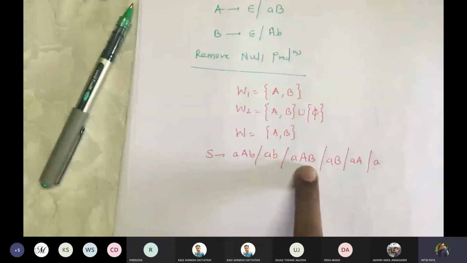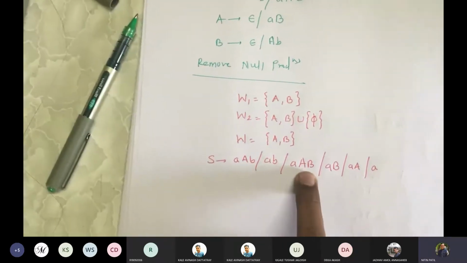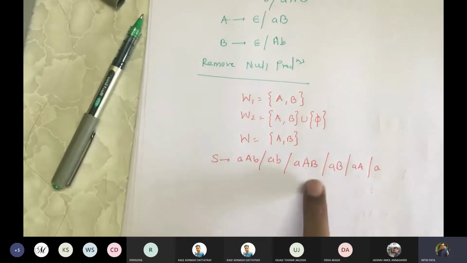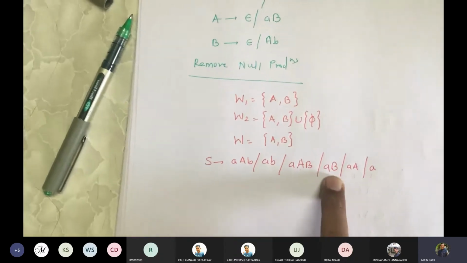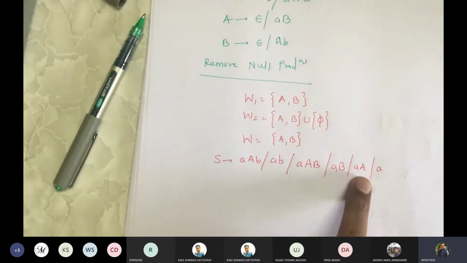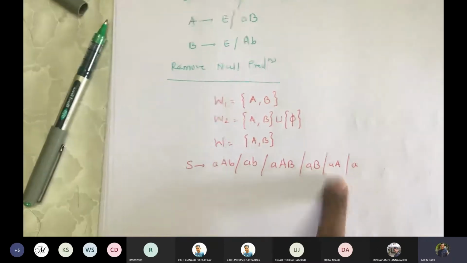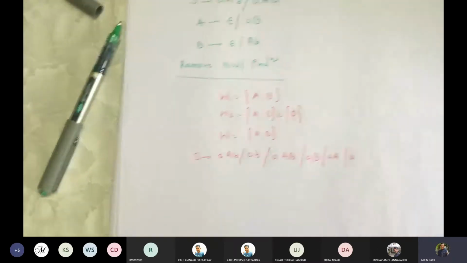So I took that AAB. Now both of them are null. So if I put both of them to be null, I get A. If I put A to be null, then I get AB. If I put B to be null, then I get AA. Fine. So this is how I got S productions.